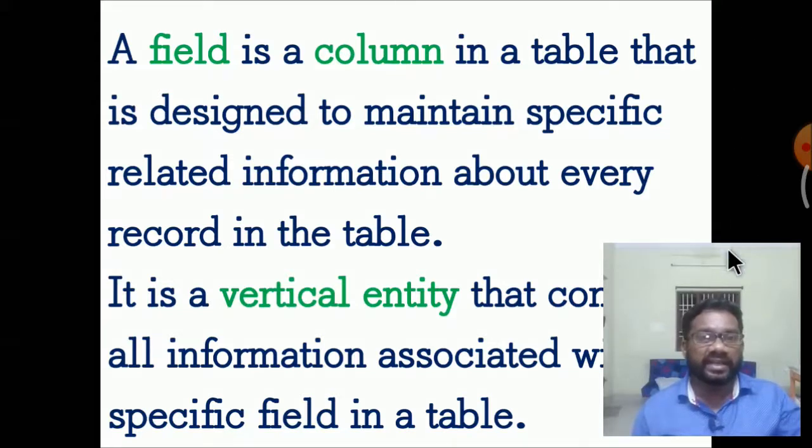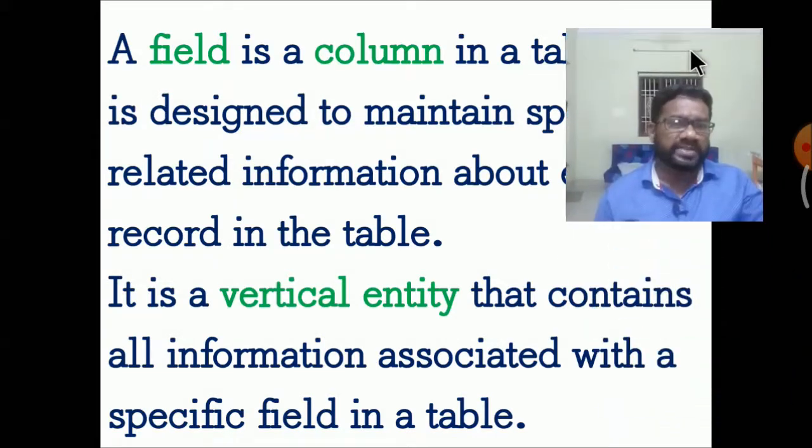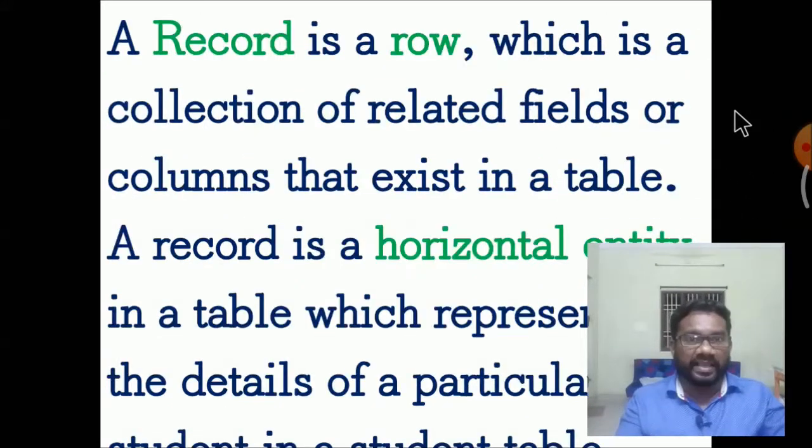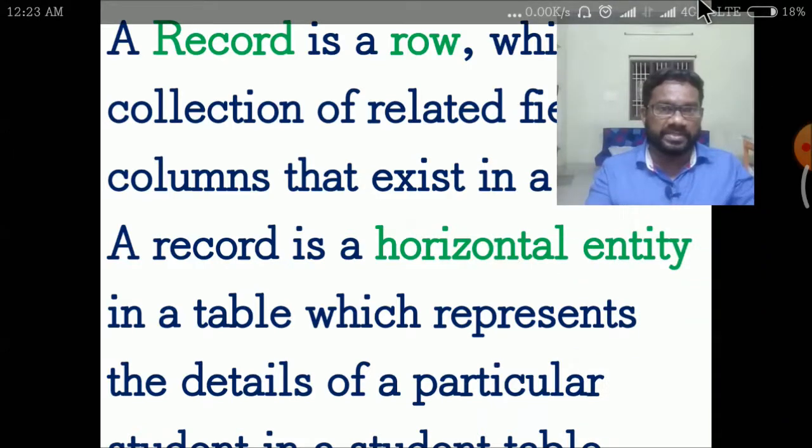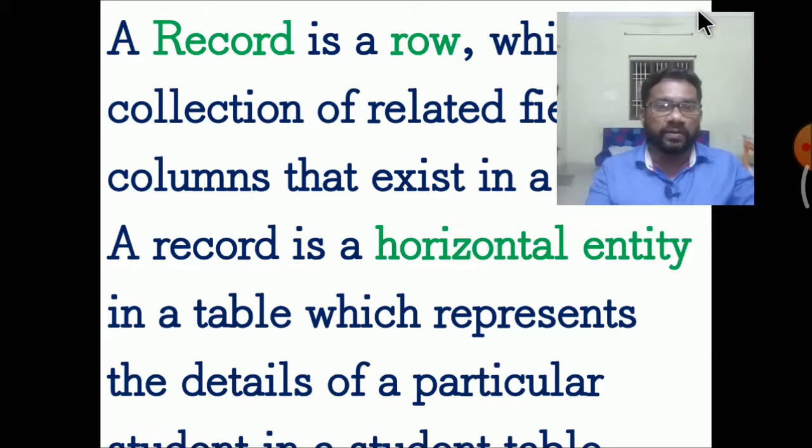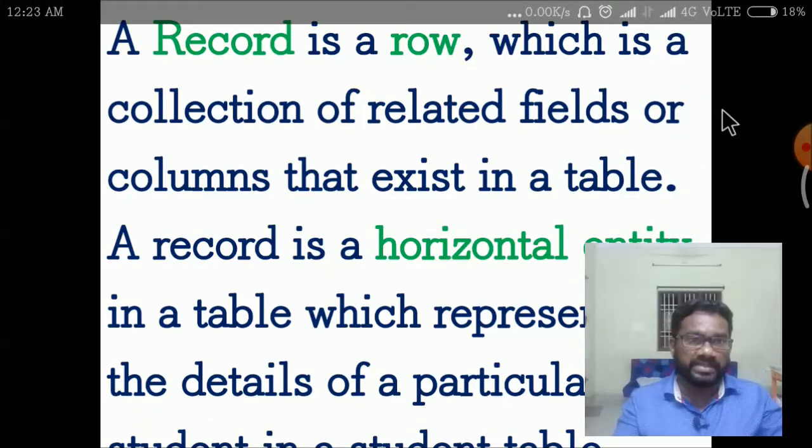It contains all the information associated with a specific field in the table. Some special fields can be entered with special qualities of vertical entries. So there is the horizontal position and the vertical position. The vertical position is designed by creating the table. A record is a row, a collection of related fields that exist in the table. A record is a horizontal entry in the table which represents the details of a particular student in the student database table.